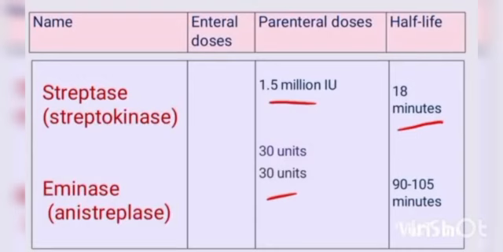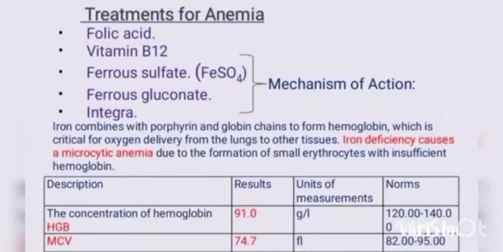Okay, now the treatment for anemia. It is treated by folic acid, vitamin B12, ferrous sulfate, ferrous gluconate, and Integra.